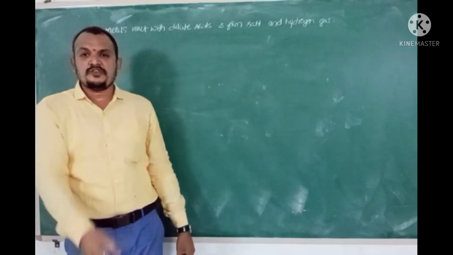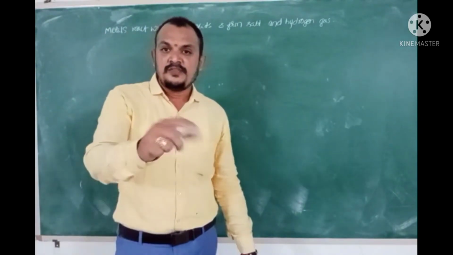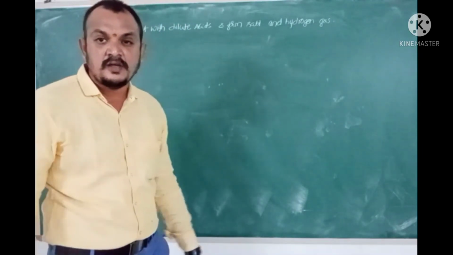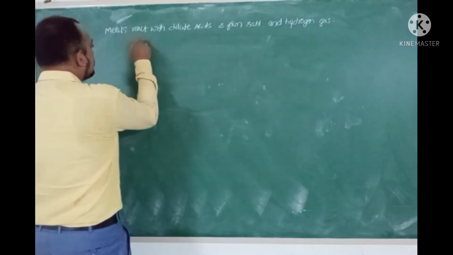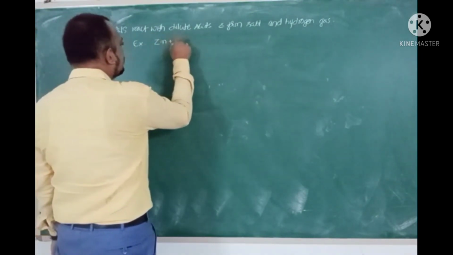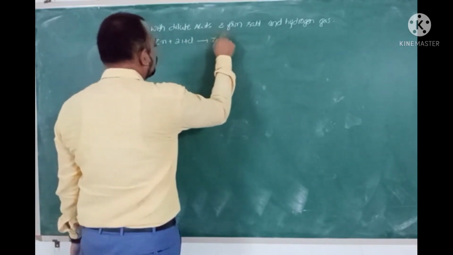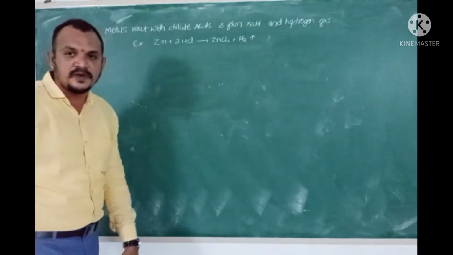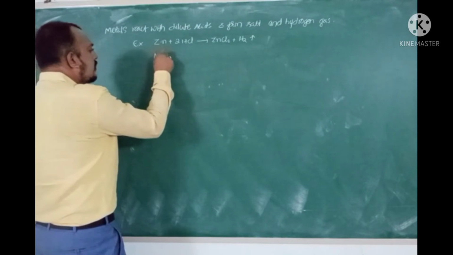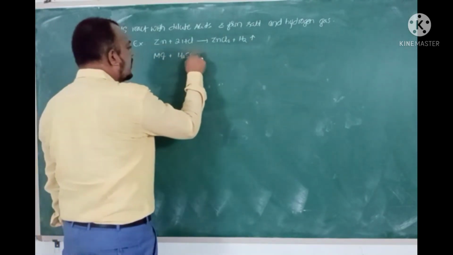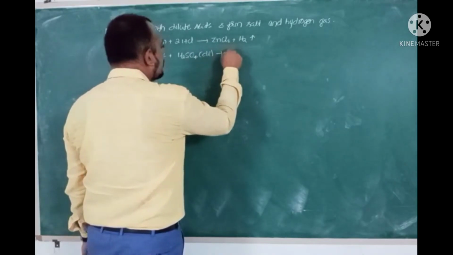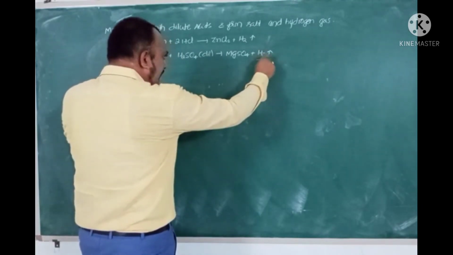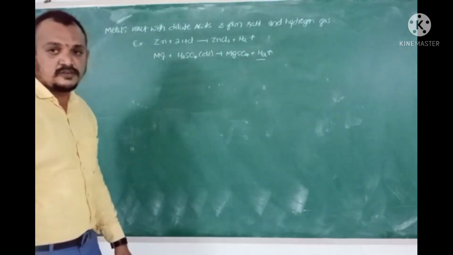When a burning splinter is introduced where hydrogen gas is releasing, the splinter is put off with a pop sound and the gas burns with a blue flame. That gas is hydrogen. For example, Zn plus 2HCl gives ZnCl2 plus H2. This hydrogen gas puts off a burning splinter with a pop sound. Just like that, when magnesium metal reacts with dilute sulfuric acid, it produces magnesium sulfate plus hydrogen gas. Here also, a gas that puts off a burning splinter with a pop sound is produced.